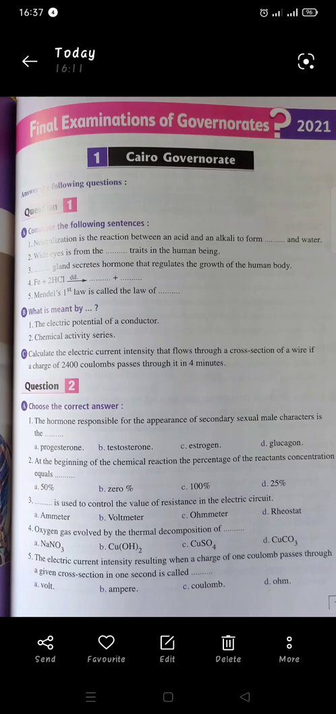4. Oxygen gas is evolved by the thermal decomposition of which one of them? Yes, sodium nitrate. 5. The electric current intensity resulting when the charge of 1 coulomb passes through a given cross-section in 1 second. Okay, now you will make a relation between the quantity of a charge and the time. So quantity divided by time equals what? Equals current intensity, and we measure the current intensity by using ampere, so the answer will be ampere.